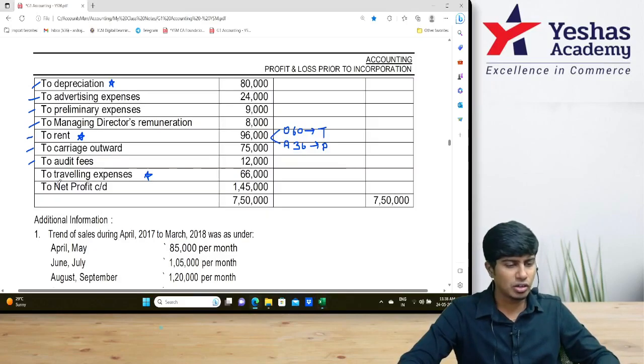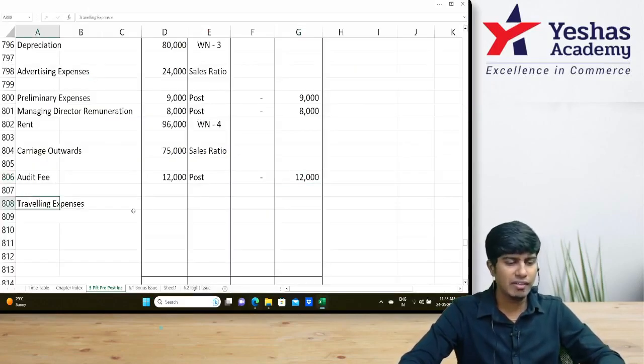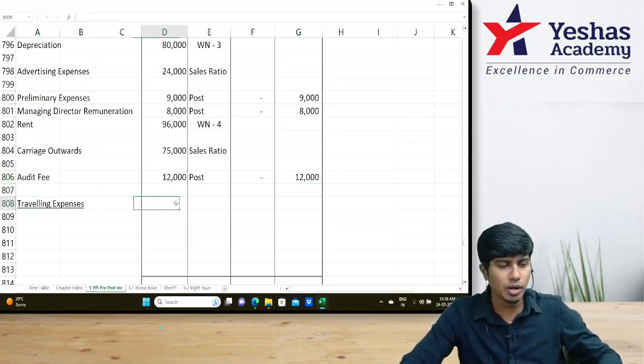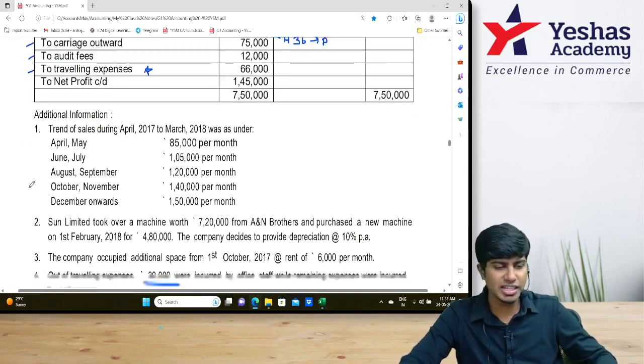After that audit fees we have traveling expense of 66,000. Let me write here traveling expense 66,000, but they've given some adjustment. It is to be split. We will do one working note on this. Then after that, that's it. Net profit. Shall we see adjustments?